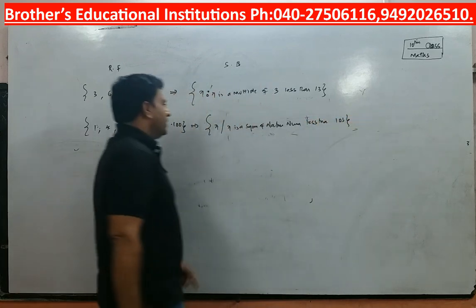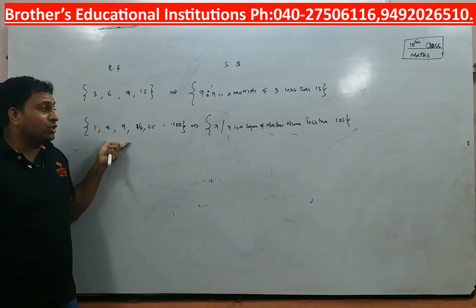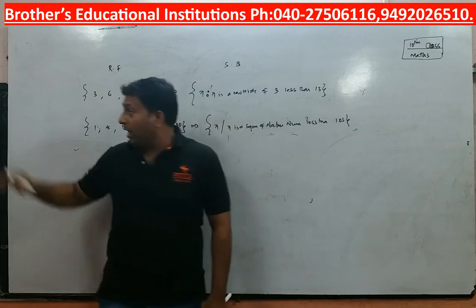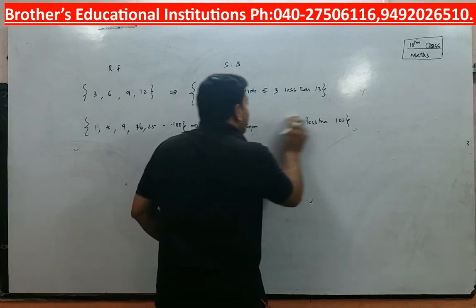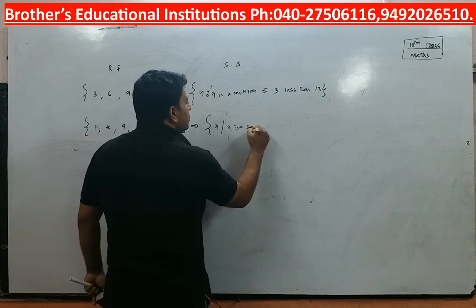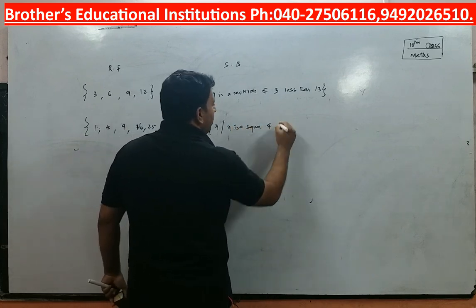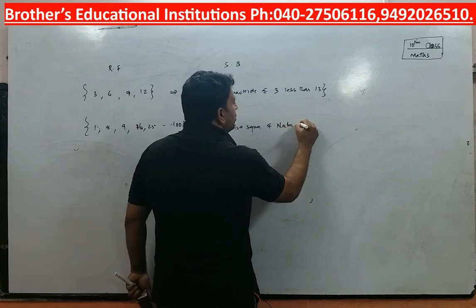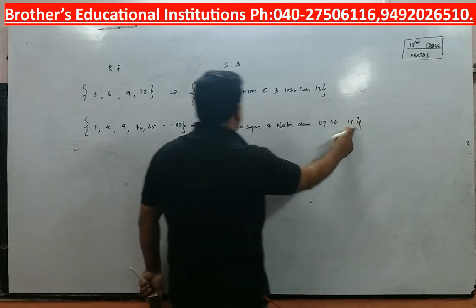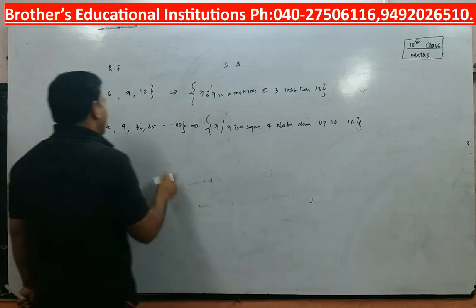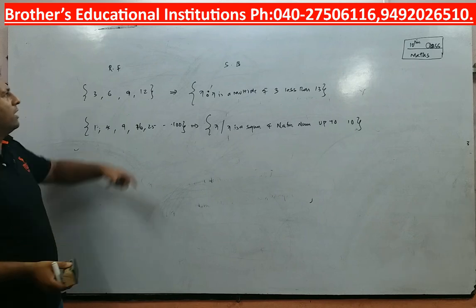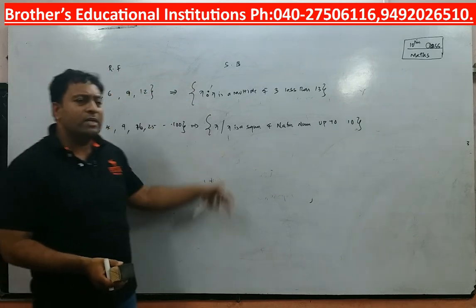Yes or no? So x is such that x is a square of a natural number. No, that is wrong. I will write x is such that x is a square of a natural number up to 10. What is 10 square? 100. What is 9 square? 81. What is 1 square? 1. So is this correct? So that's how, children, you have roster form and you have set builder form.